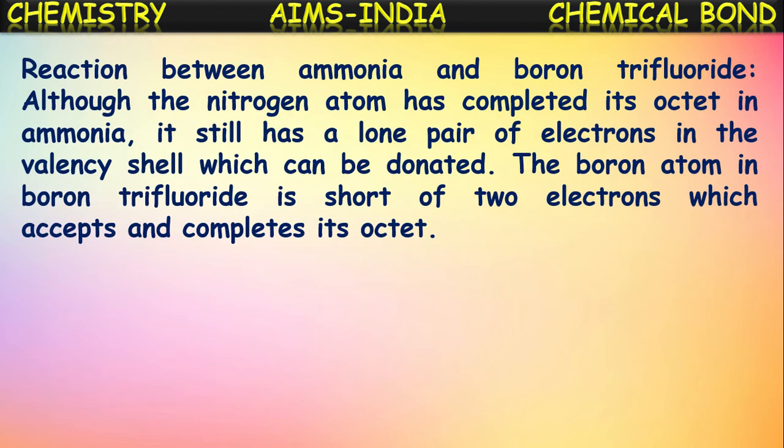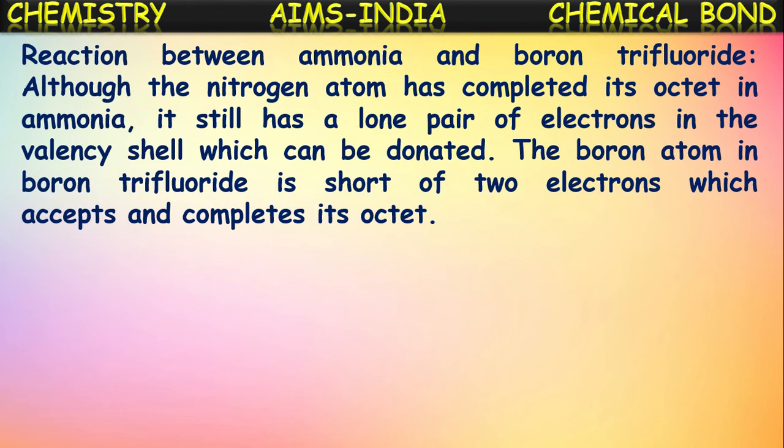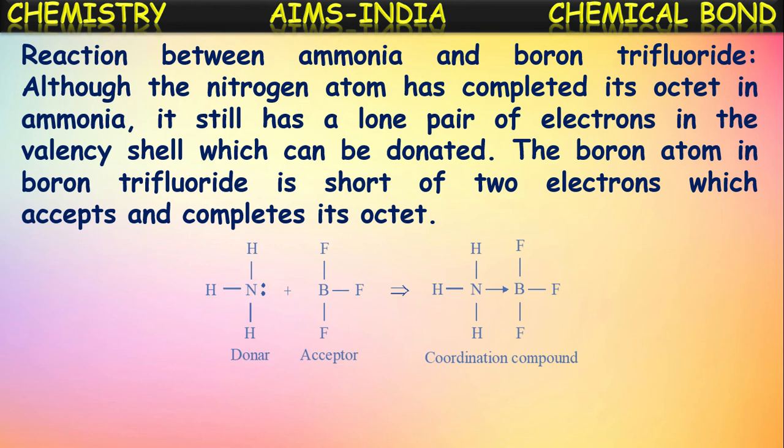Okay. Next, let us see one more example: the reaction between ammonia and boron trifluoride. Although the nitrogen atom has completed its octet in ammonia, it still has a lone pair of electrons in the valence shell, which can be donated. See here, this is the ammonia molecule. Even after the bond formation with the three hydrogen atoms, it gets octet. Even after getting octet also, it has a lone pair of electrons, which can be contributed to some other atom. Isn't it? If we see the other case, the boron trifluoride molecule.